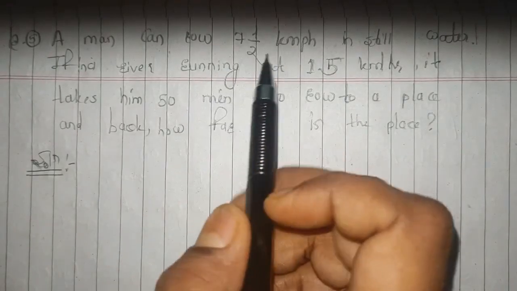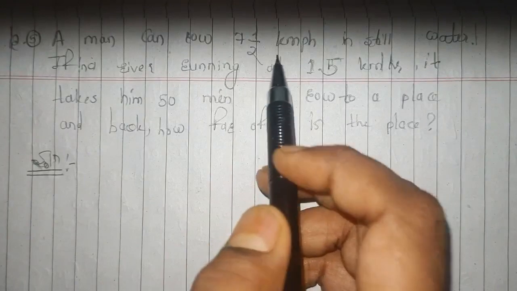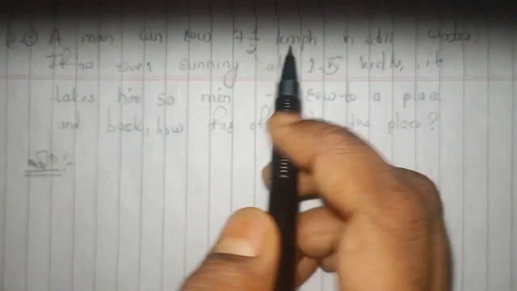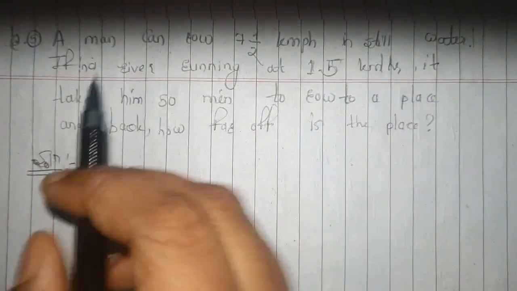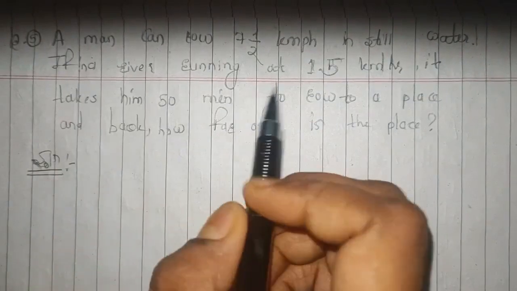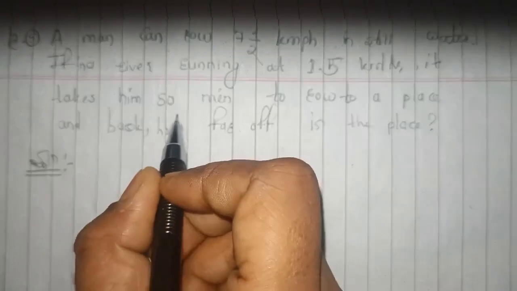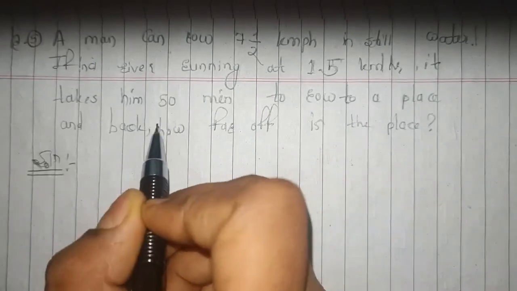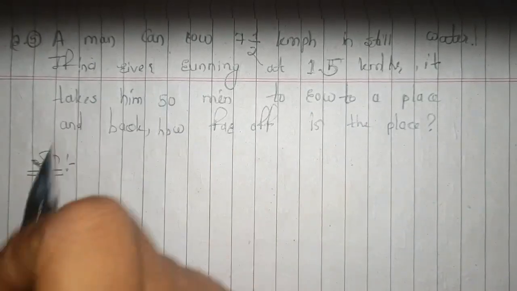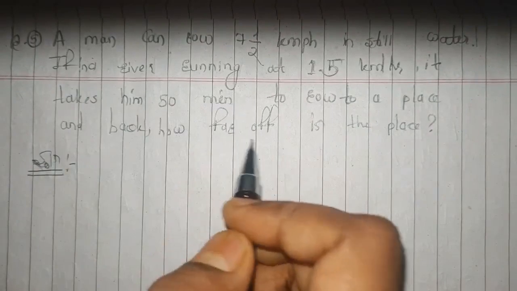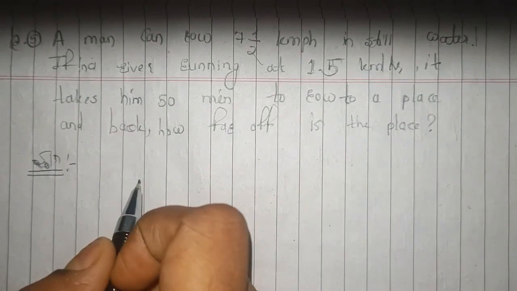A man can row 7 into 1 by 2 km per hour, that is 15 by 2 km per hour, in still water. And if in a river running at 1.5 km per hour, it takes him 50 minutes to row to a place and back. Right? So going to the place and coming back. So how far off is the place? So we have to find out the distance.